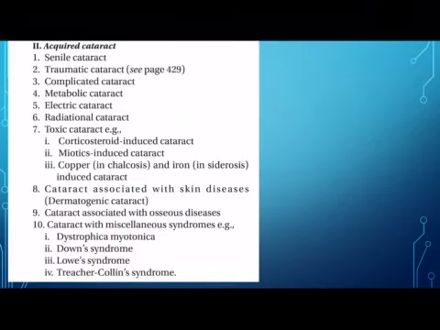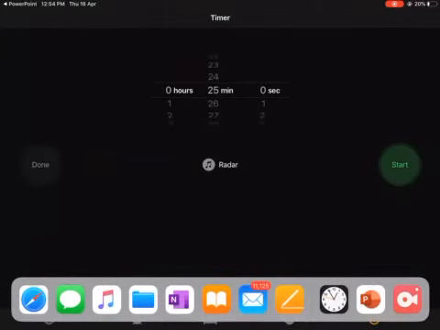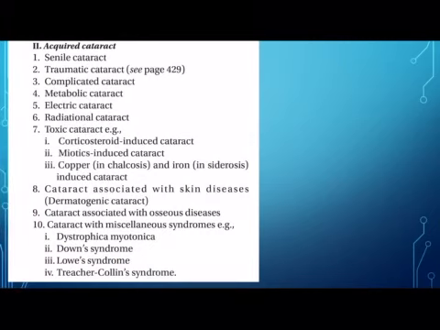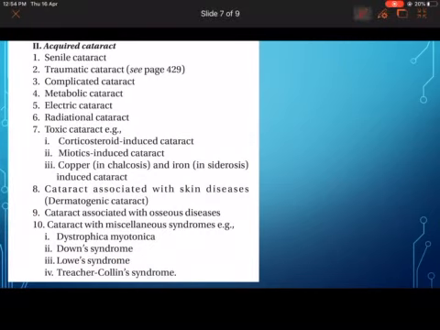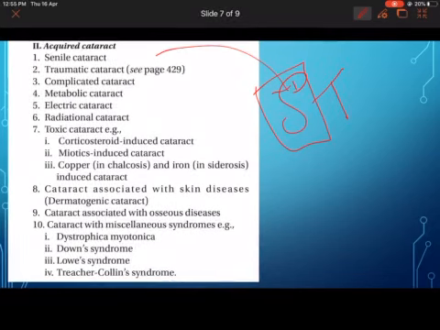Coming to the acquired cataract, I asked you to remember a mnemonic called STEM. Namely, S for senile cataract, then T for traumatic cataract. Senile cataract is a common cataract which occurs above the age of 50 to 60 years. This is the most common cataract you see. You have nuclear cataract, cortical cataract, and posterior subcapsular cataract.